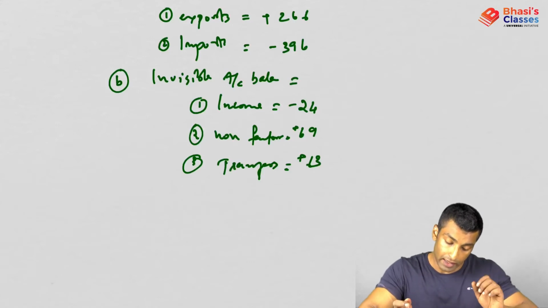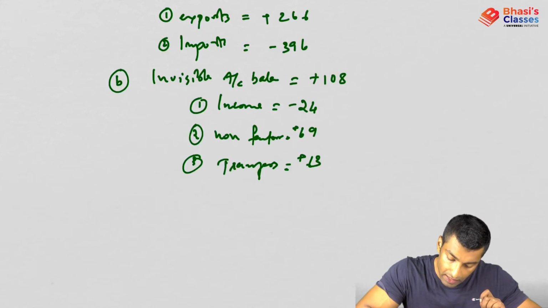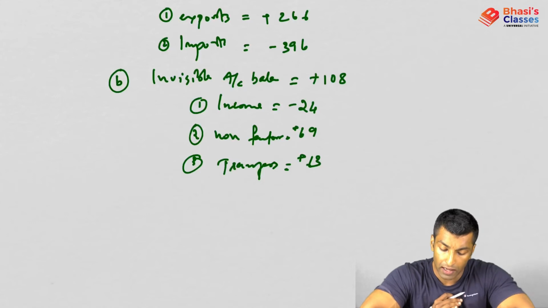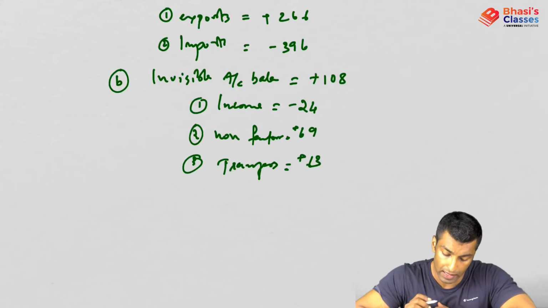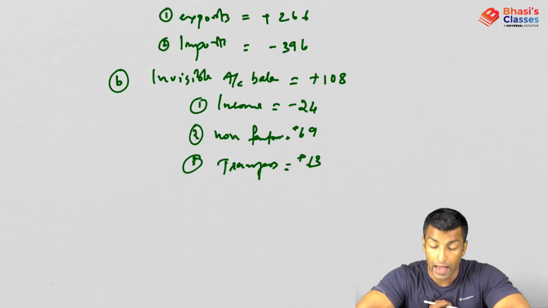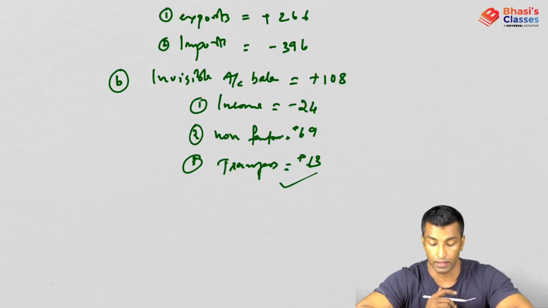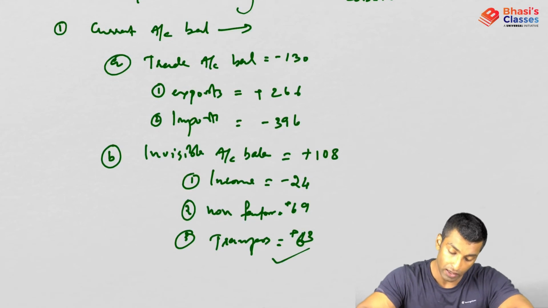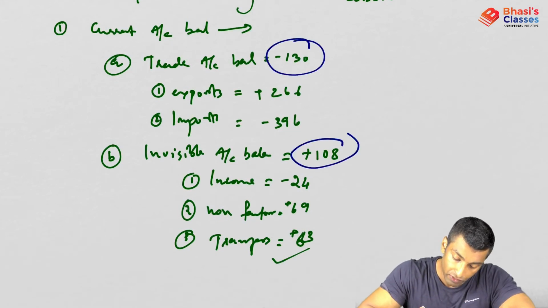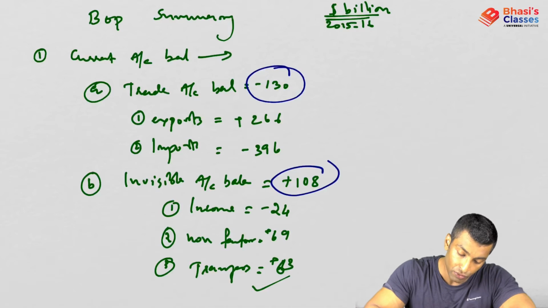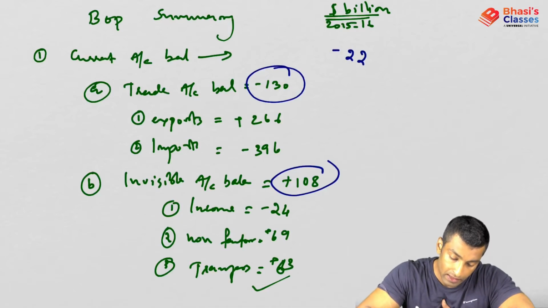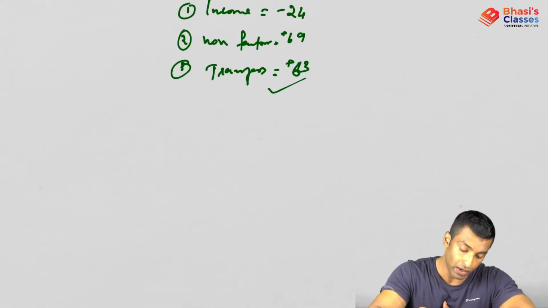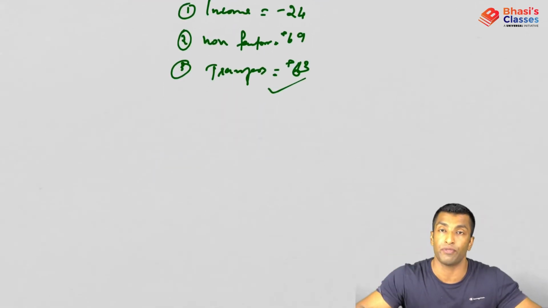So if you add all these and take the difference, what do you think will be the balance? We have already discussed this, 108. Invisible account, we are always in surplus, thanks to this IT and the huge remittances that we are getting. So here you can see 63 billion is the remittances. So 108. So here you see 130 minus 108. So what do you think the current account balance is? Minus 22 billion. That's why we termed it as deficit.